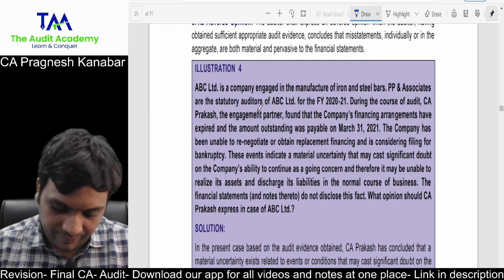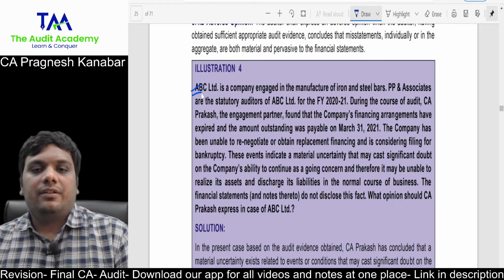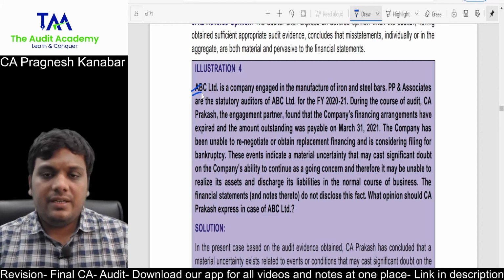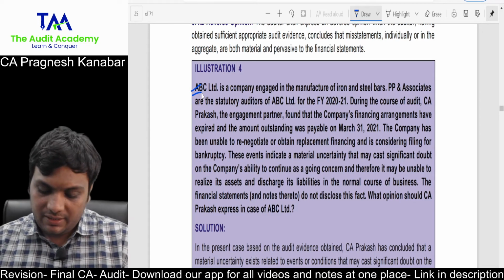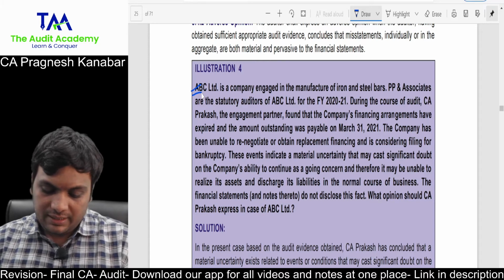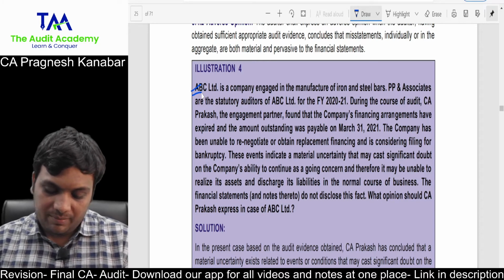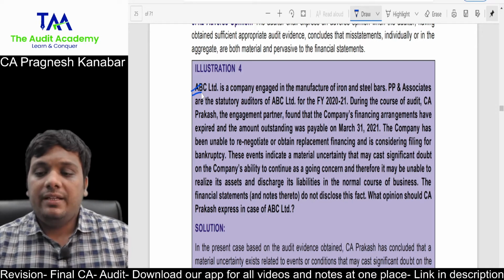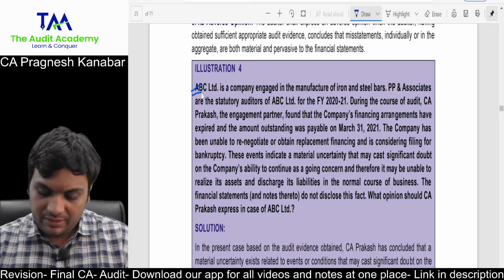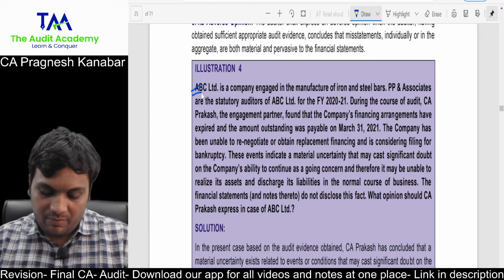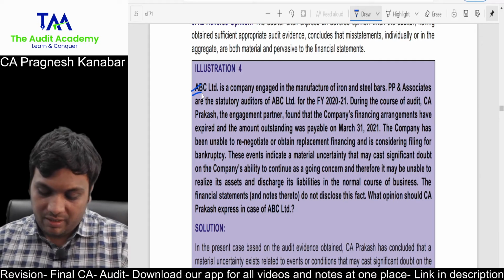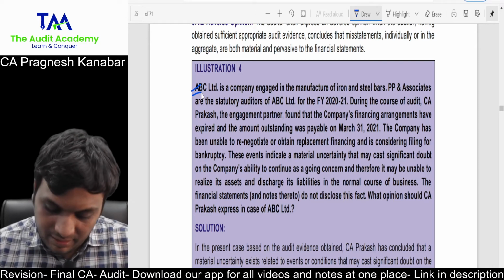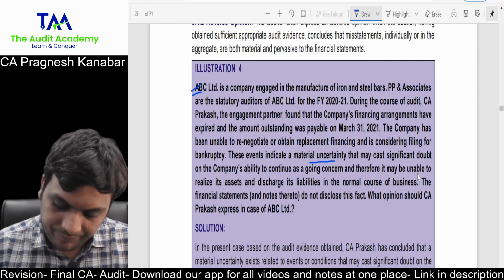All right. Okay. Now, interesting thing. Look at this. Very good examples that they have given. Illustration 4. ABC Limited is a company engaged in the manufacture of iron and steel bars. PP and Associates are statutory auditors. During the course of audit, CA Prakash, the engagement partner, found that the company's financing arrangements have expired and the amount outstanding was payable on March 31, 2021. The company has been unable to renegotiate or obtain replacement financing and considered filing for bankruptcy. These events indicate a material uncertainty.